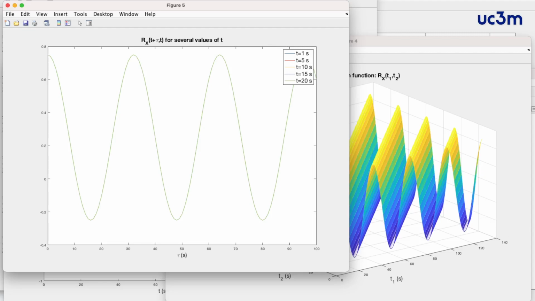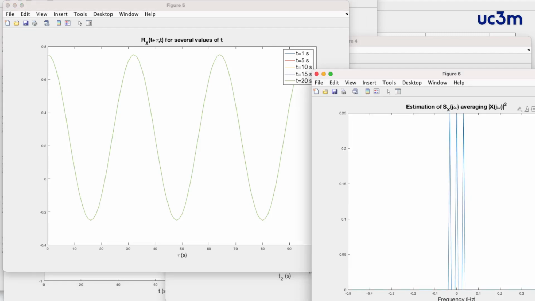And finally, if we average the square modulus of the frequency response of the signals that are in the random process, we have an estimation of the power spectral density, with the DC term here, the delta at 0, and the two deltas corresponding to the sinusoidal function.